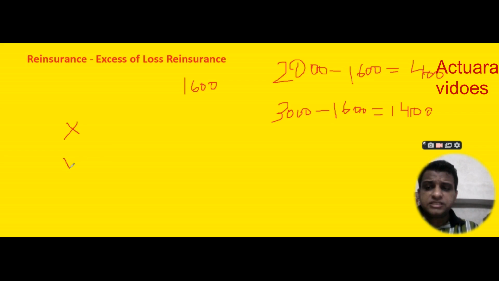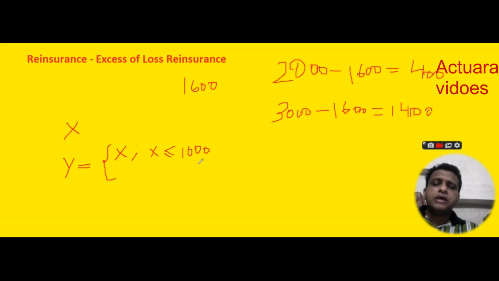So let's make another variable Y, which will be equal to X. That means the insurance company will pay the claim amount if that claim amount is less than or equal to 1600.